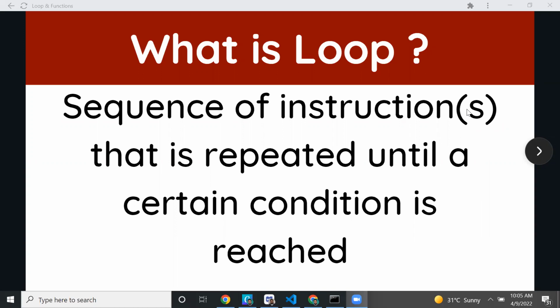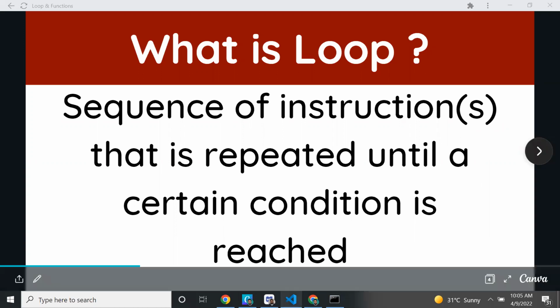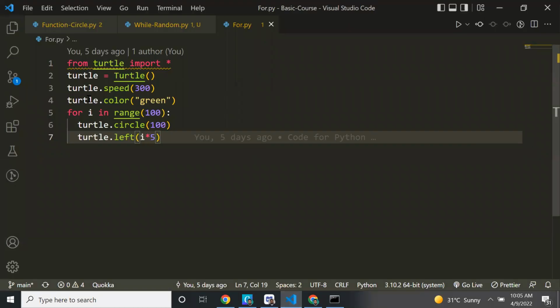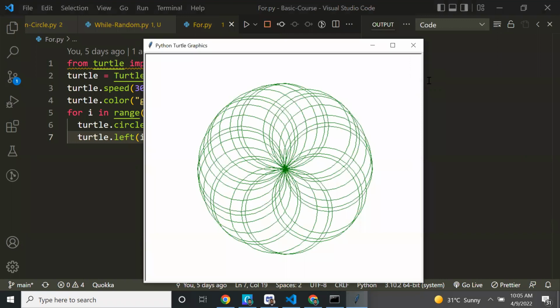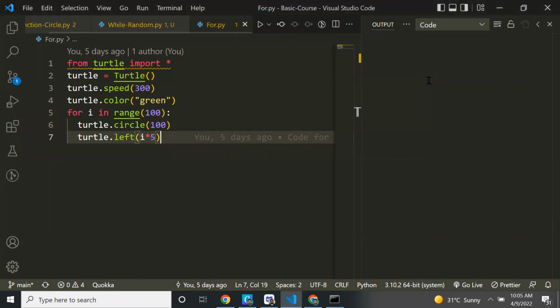So, last class we already discussed the for loop. Let me recall what we discussed. Last class, by using a for loop and this code, we drew the circle. We drew 100 circles, and once we draw a circle we change the angle, so it is generated randomly like this. By using the for loop we have drawn this many circles.